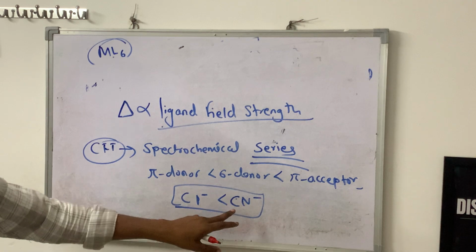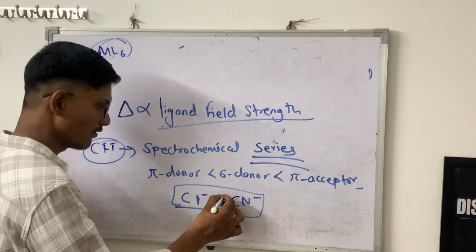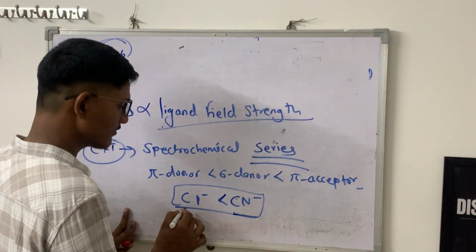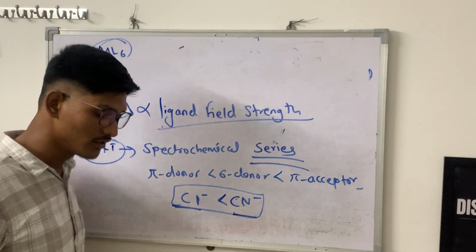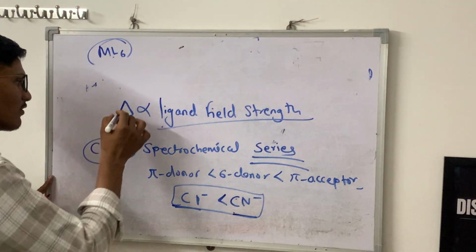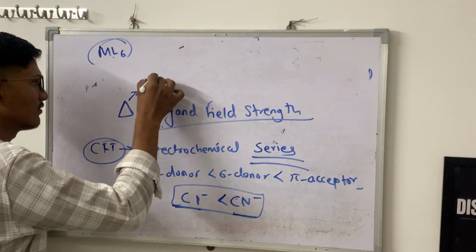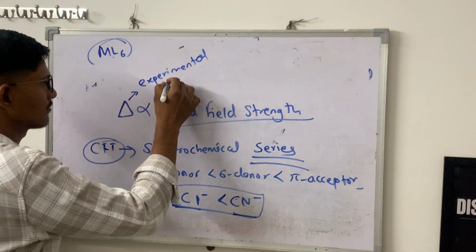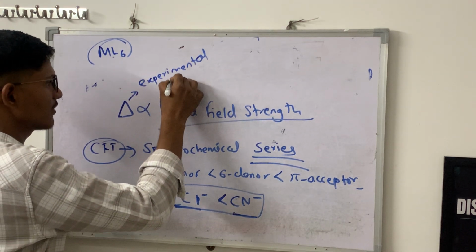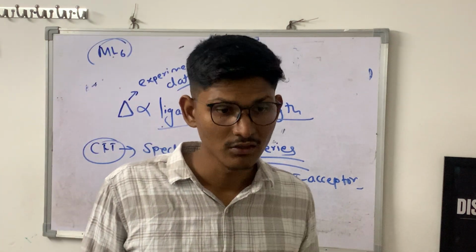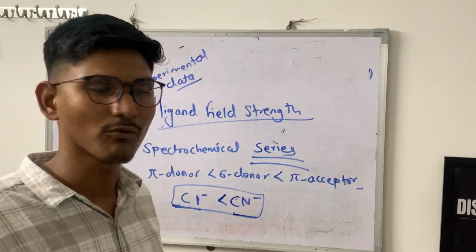That's why this has more ligand field strength as compared to this. But this data for delta is experimental data, basically from the spectral data. We can find this data by using spectral properties.